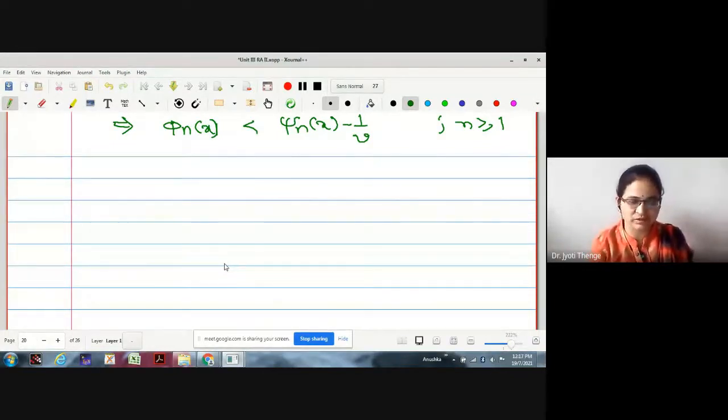Only 5 minutes are there actually, because once we finish the relation between those sets, it will be easier for us to prove that the measure of that set is 0. Once we prove the measure of the set is 0, it is finished, no? Measure of the delta. Yes, ma'am.